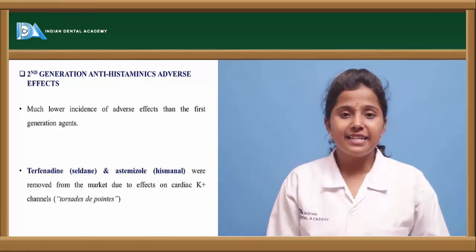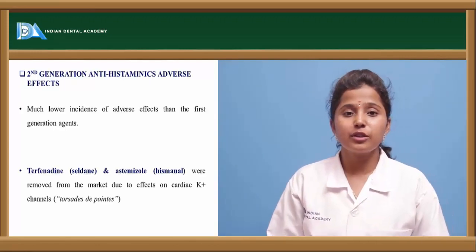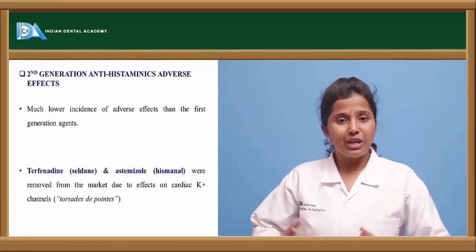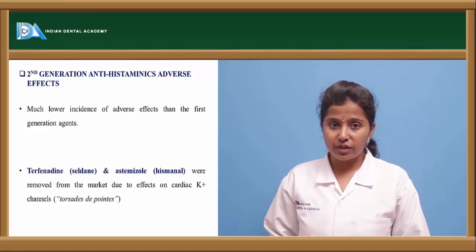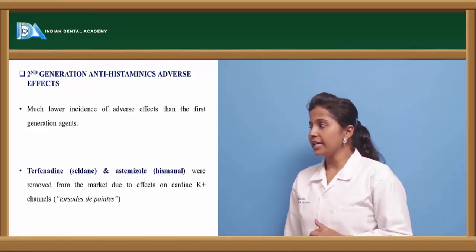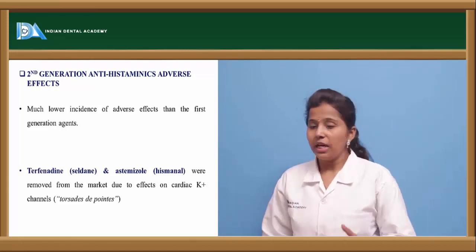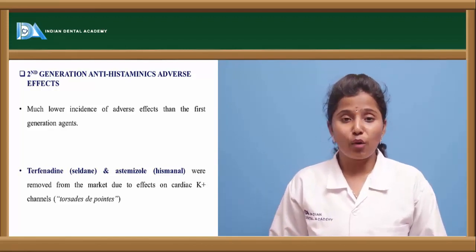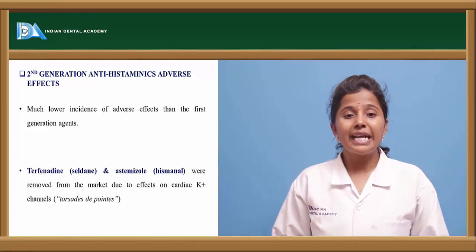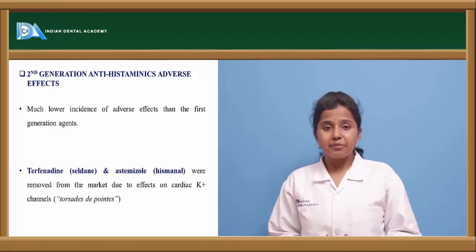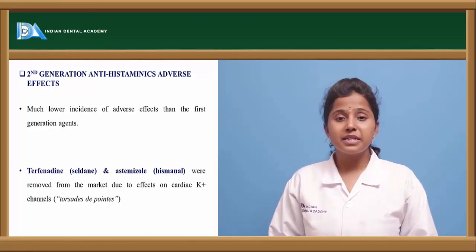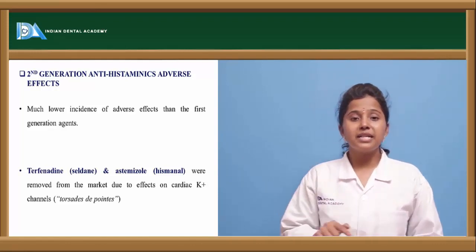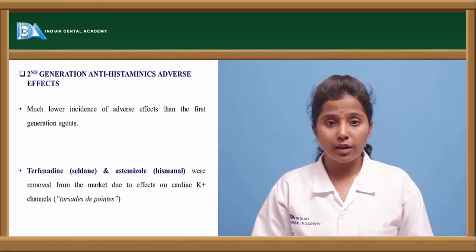Second generation antihistaminergic side effects. The adverse effects of these second generation drugs include, first of all, that they show fewer adverse effects when compared to first generation drugs. But drugs like terfenadine and astemizole show an adverse effect called torsades de pointes, which is related to arrhythmia. In arrhythmia, where there are disturbances in the heart rhythm, usually the impulse is conducted in a circular motion.